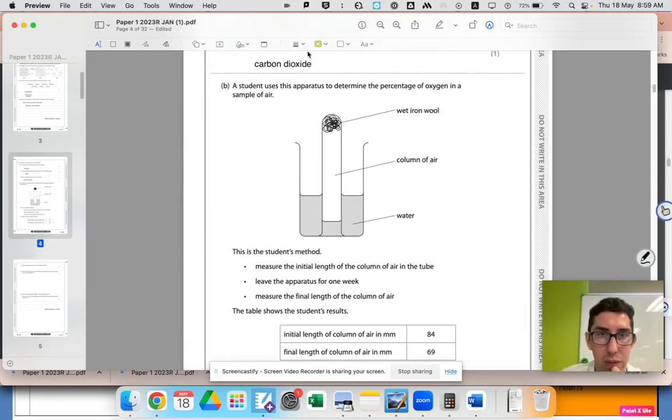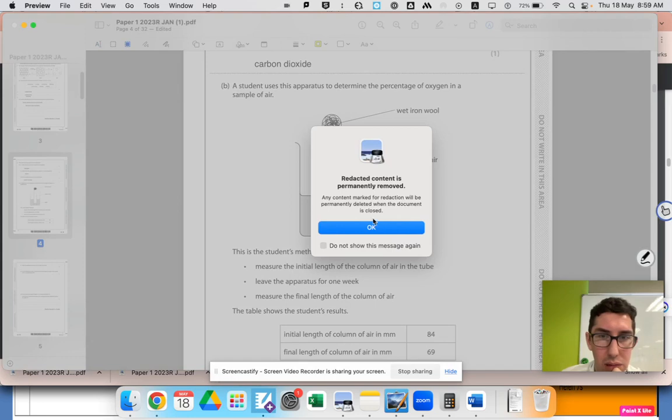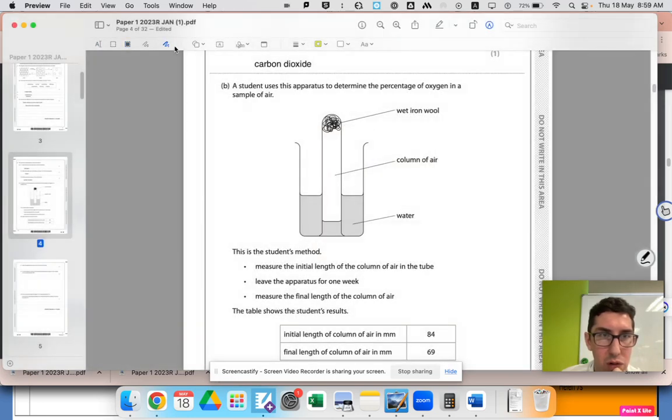Let's try and get a highlighter working. It's not gonna work. Or we can just draw with this underline. Or not.